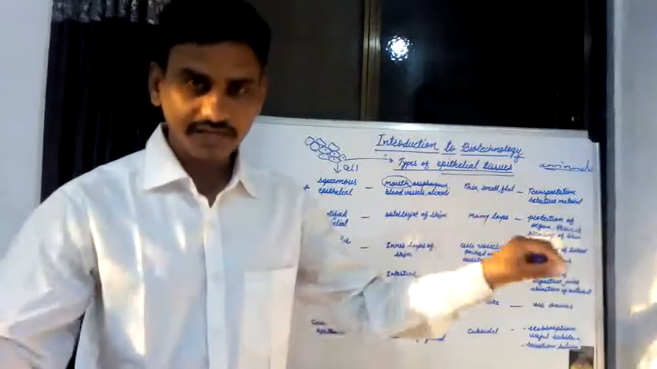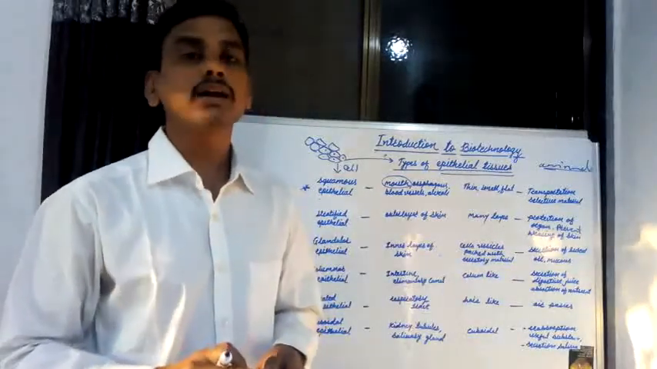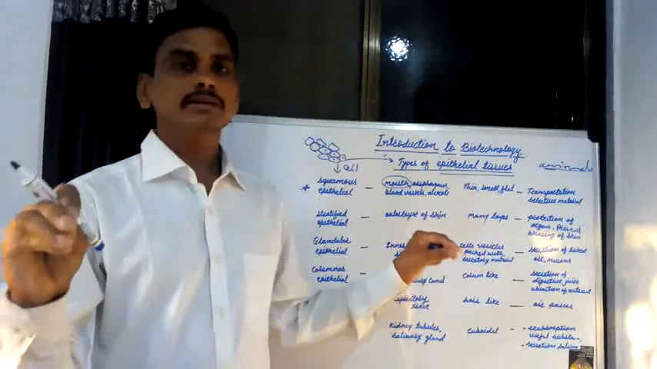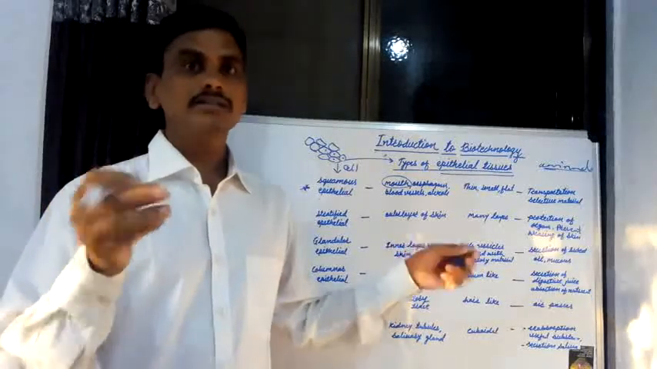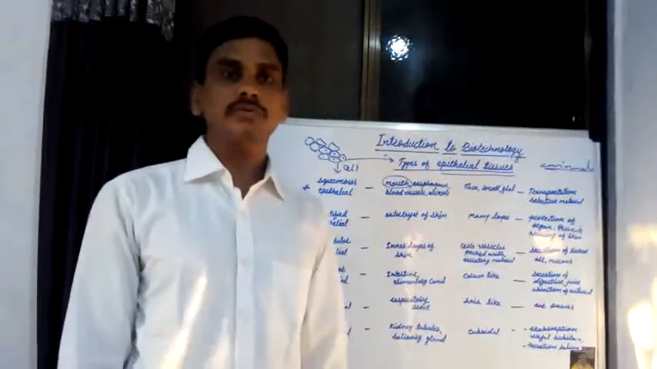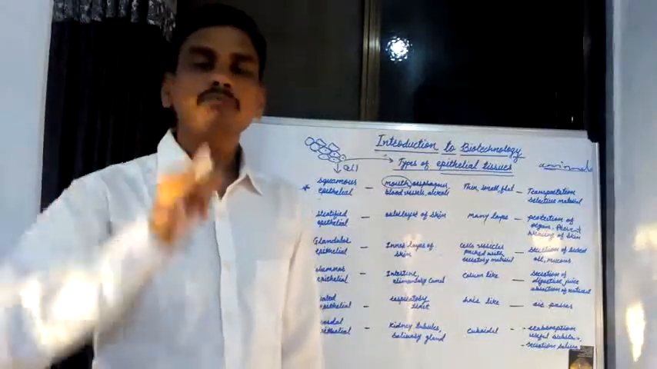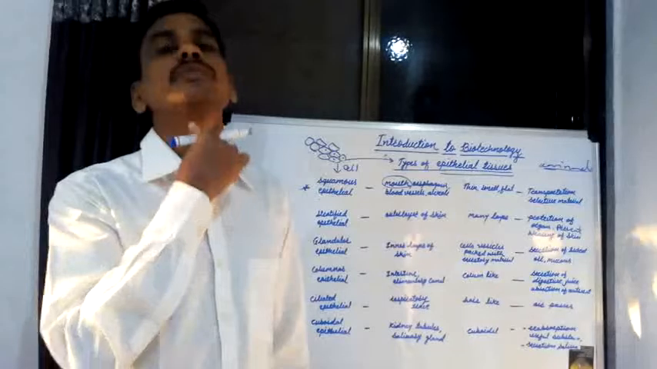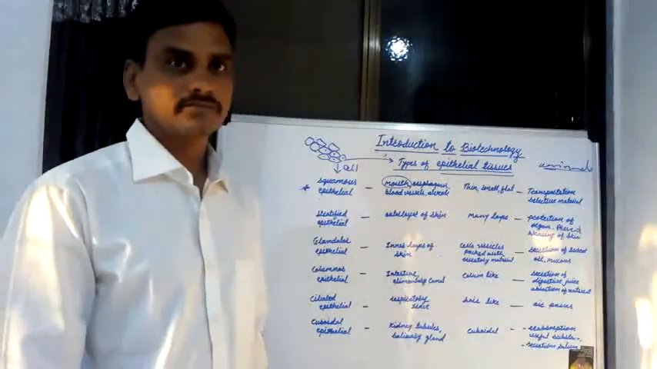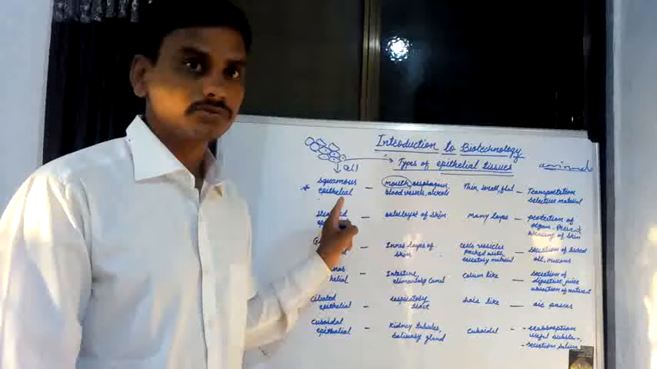These are known as various organs of the alimentary canal, various organs of the digestive system. In some of these organs, squamous epithelial tissue is present. For example, the inner layer of the mouth and the inner layer of the esophagus. These squamous epithelial tissues are present there.